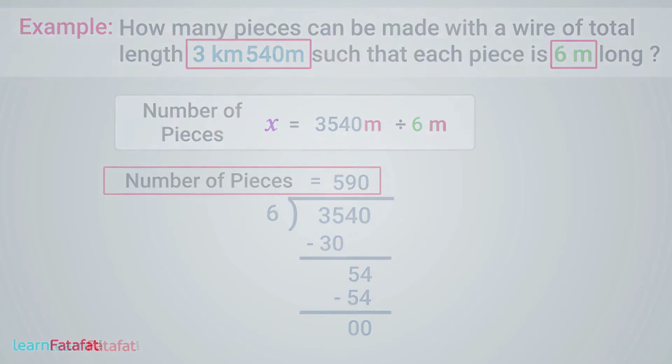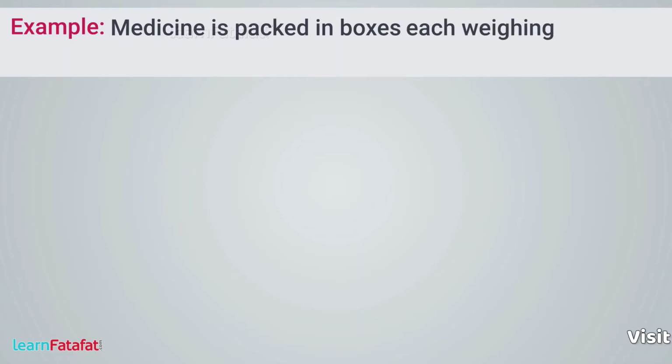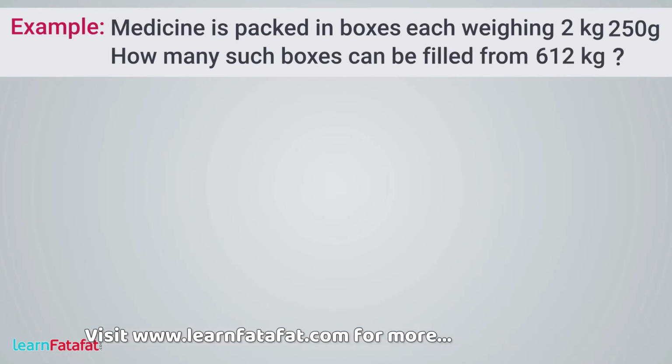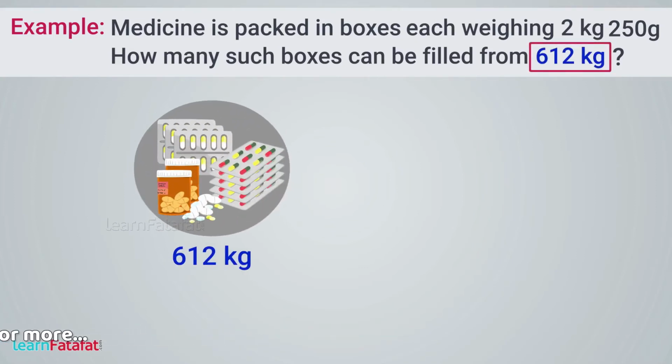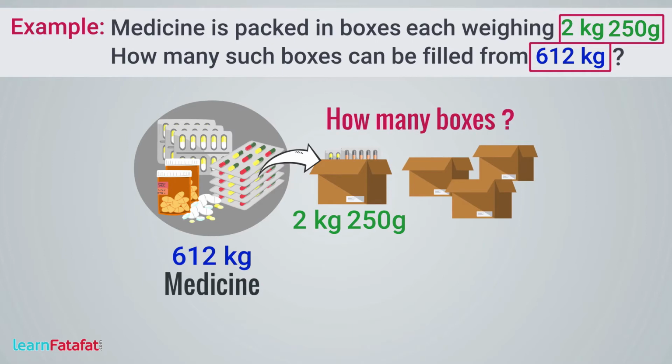Another example. Medicine is packed in boxes, each weighing 2 kg 250 gram. How many such boxes can be filled from 612 kg? Let's understand the question first. We have 612 kg amount of medicine. We have to pack this medicine in boxes. But we can pack only 2 kg 250 gram in one box. We need to find the number of boxes for packing 612 kg of medicine.